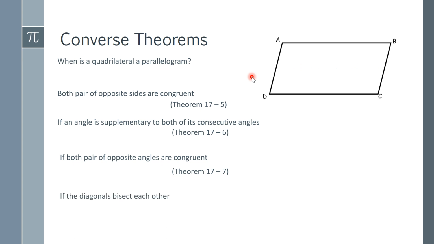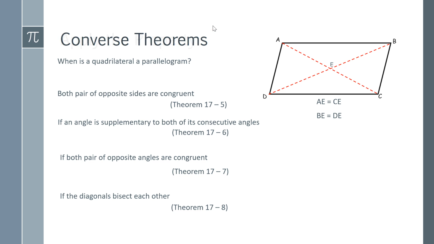Okay, and then finally, if the diagonals bisect each other, this is theorem 17-8. So we've got our diagonals. We've got a point right there in the middle where they intersect. If we can show that AE is the same as CE and BE is the same as DE, then this is a parallelogram. So those are the converse of the theorems that we had that showed you the characteristics of a parallelogram. So if we can show that these are true, then we can state that a quadrilateral is a parallelogram.